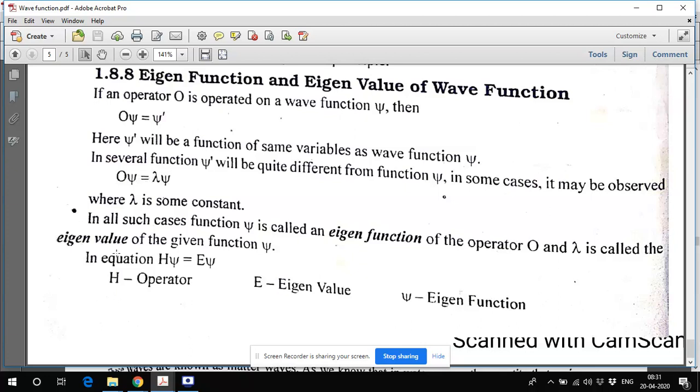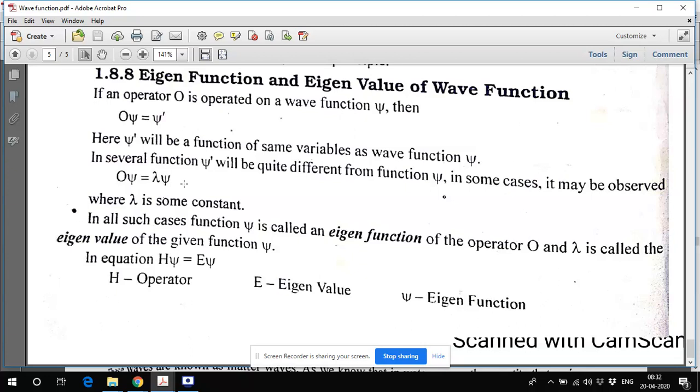I am repeating again: I operate on a wave function and it gives me psi prime. Now suppose I take e to the power 2x and operate d by dx on it. Then d by dx of e to the power 2x gives me 2 into e to the power 2x.